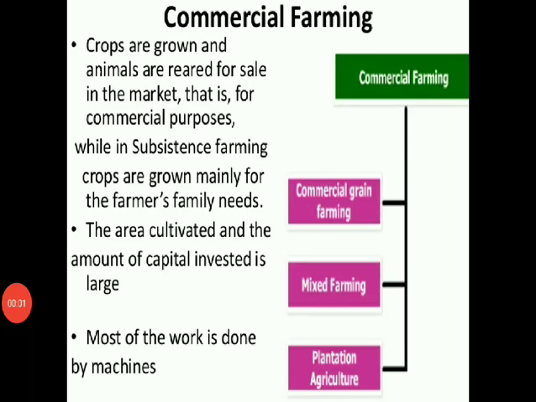The second main type of farming is commercial farming. In commercial farming, crops are grown and animals are reared for sale in the market. The area cultivated and the amount of capital used is large. Most of the work is done by machines. Commercial farming includes commercial grain farming, mixed farming, and plantation agriculture.